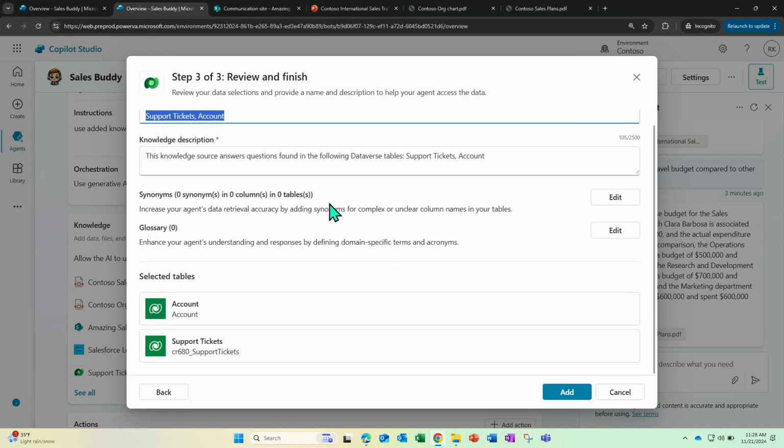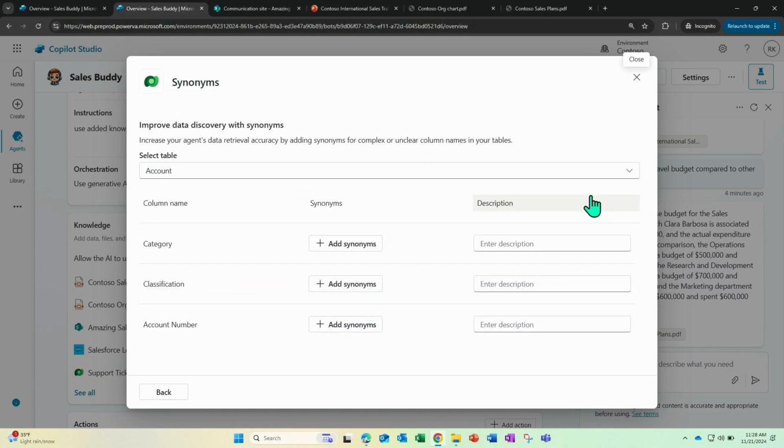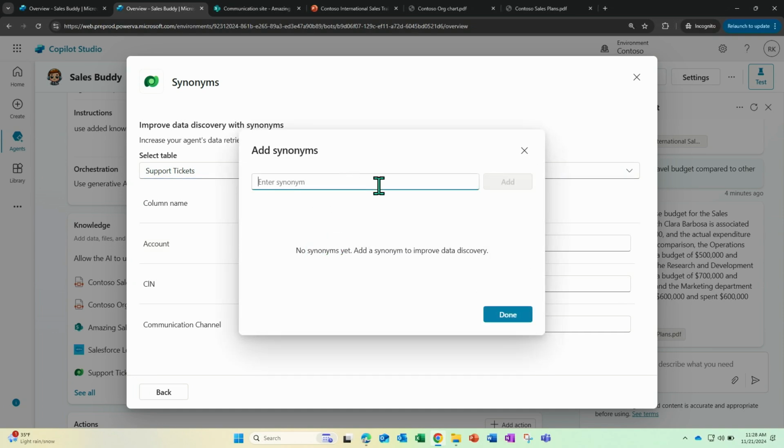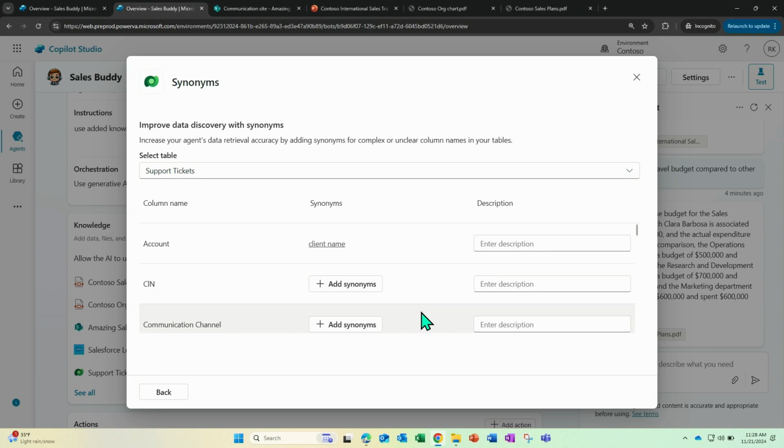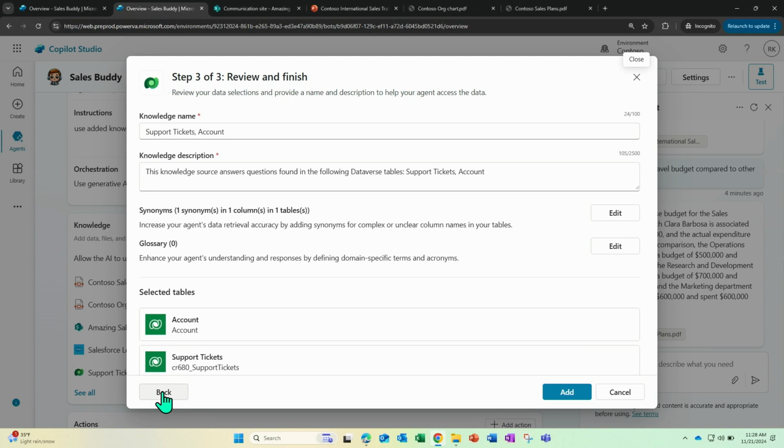Before I go ahead and add this one, I want to show a couple of different things, right? So we have support for something called synonyms and glossaries within Dataverse knowledge, right? For example, if I come here and select a particular table, let's say support tickets, and this column called account, right? Account could be called client name or something else, right? So what it enables you to do is create different variants of the same custom tabular data that you're using to help the system understand the user utterance better.